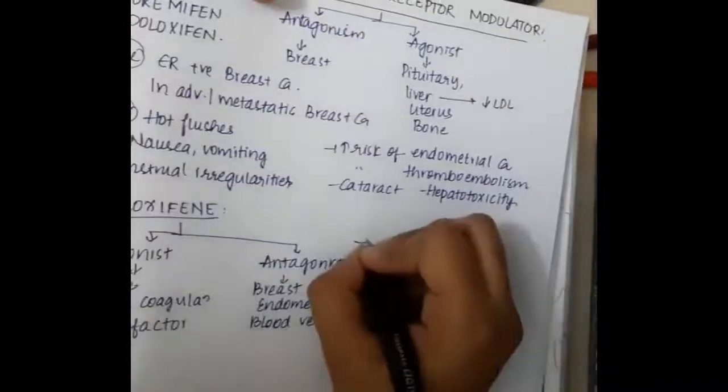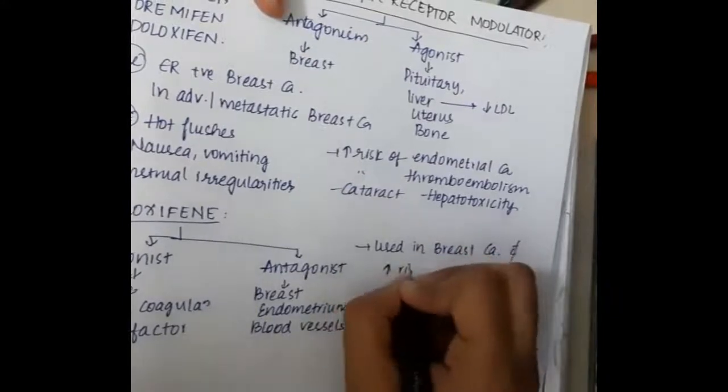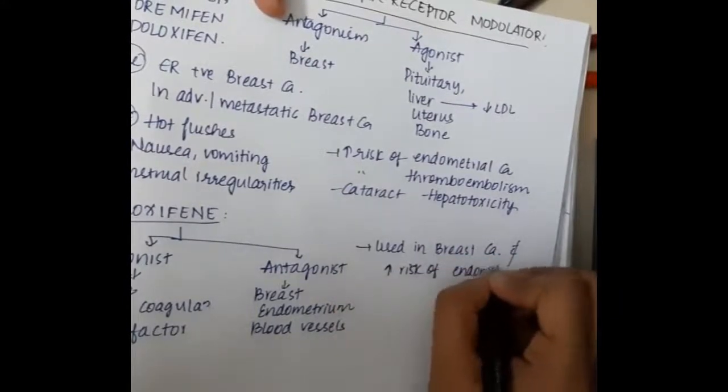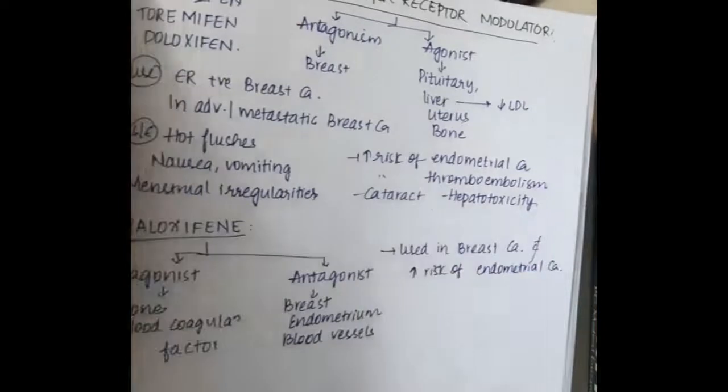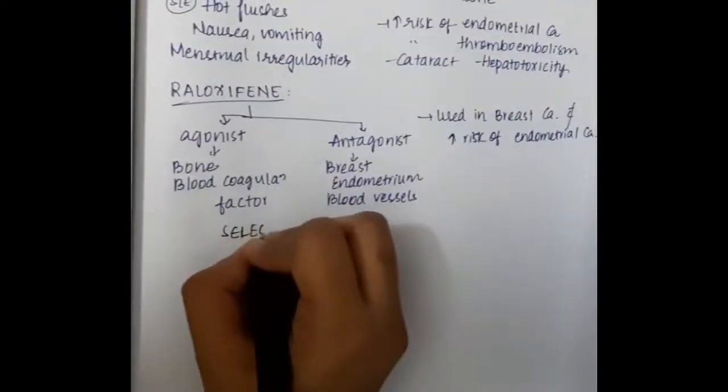So raloxifene is used in breast carcinoma without an increased risk of endometrial carcinoma, because it blocks the endometrium. Whereas tamoxifen, toremifene and droloxifene have agonistic action on the endometrium, which means they increase the risk of endometrial cancer.